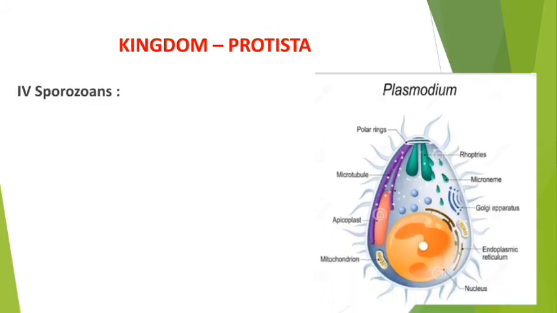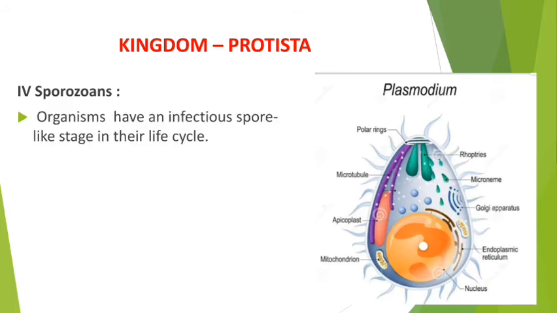Okay, then my dear students, the fourth group is the sporozoans. Sporozoans are the fourth group of protozoa. In sporozoans, organisms have an infectious spore-like stage in their life cycle.